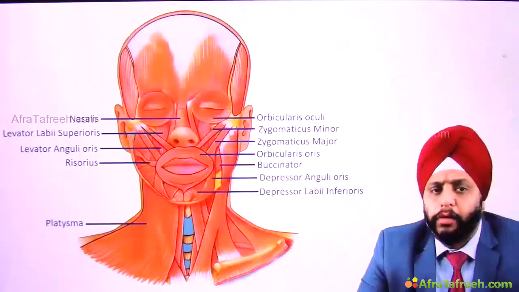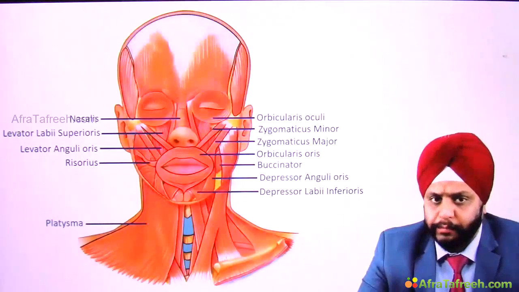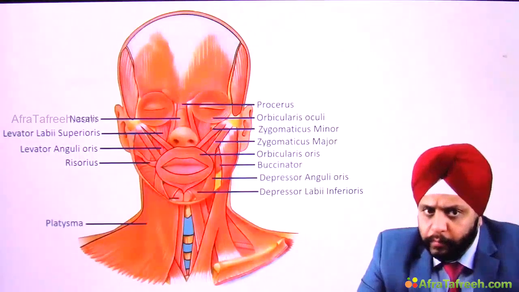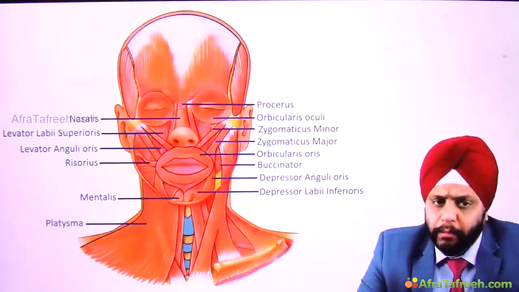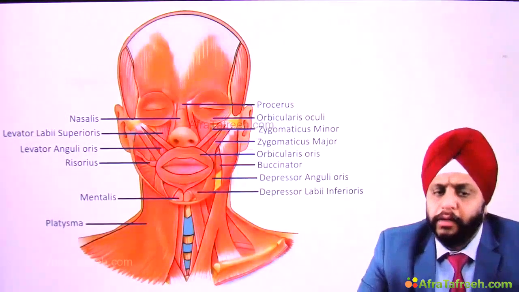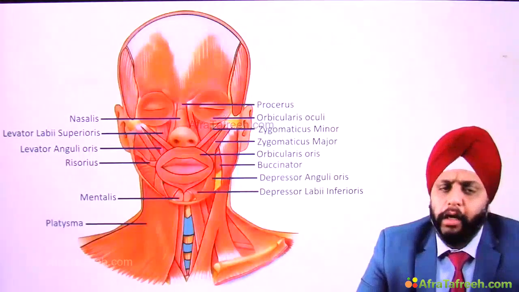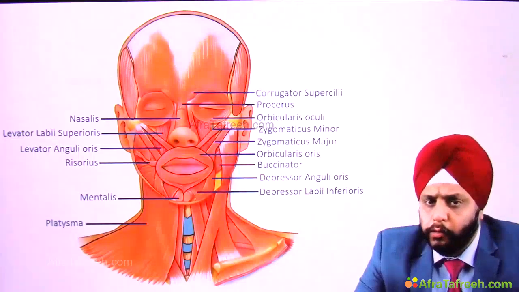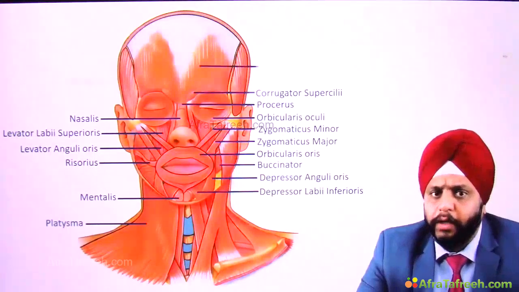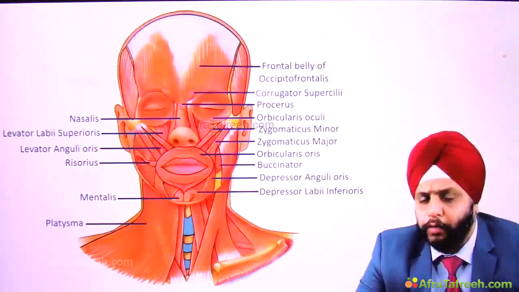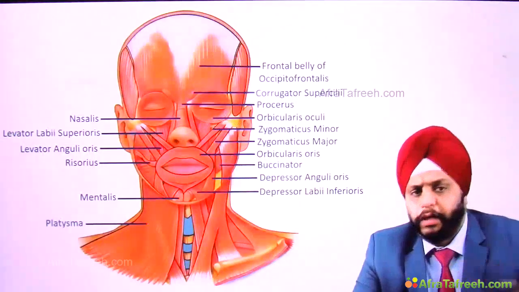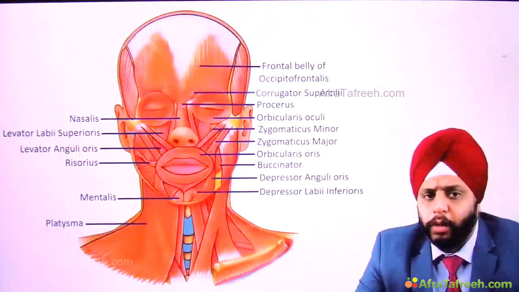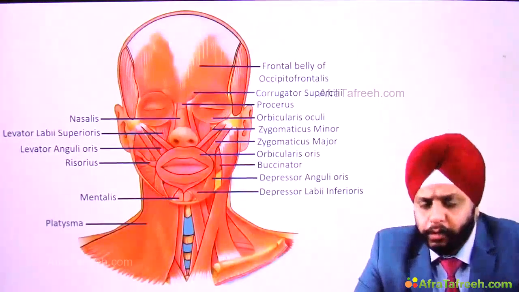In the midline on the nose you can see the nasalis muscle. Above the nasalis there is a small muscle known as procerus. Okay, and you can see the mentalis muscle in the midline at the chin, right? Another muscle that is visible here, yes, we can see the corrugator supercilii above the eyes, and we can see the frontal belly of occipitofrontalis. So I've just enumerated these muscles. All right, you should just know the names. Even if you don't know the names, you can still solve the MCQs. How?